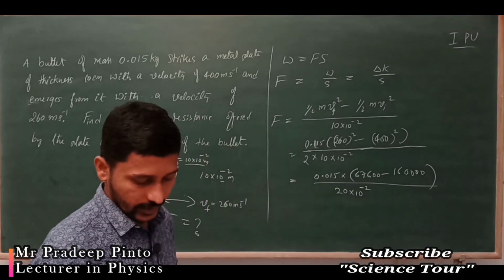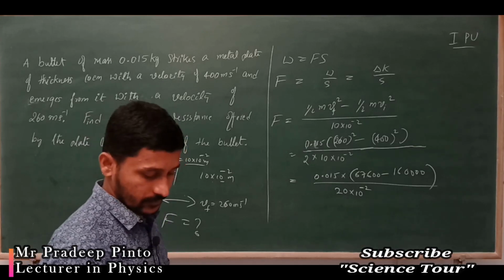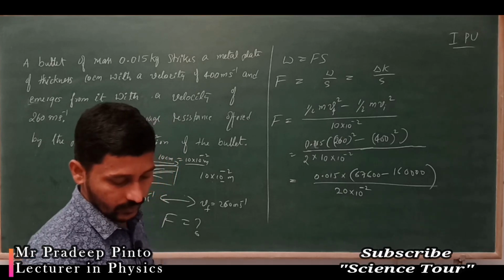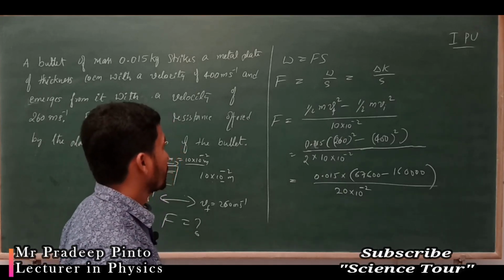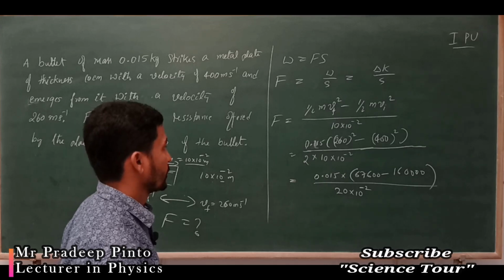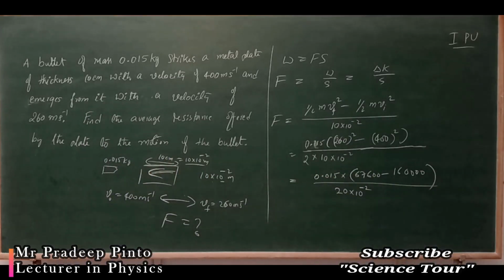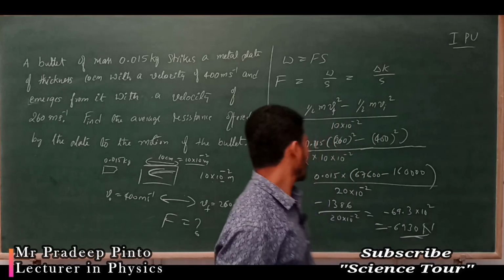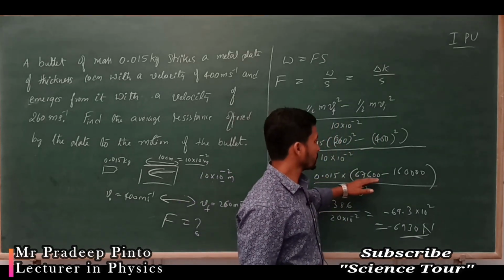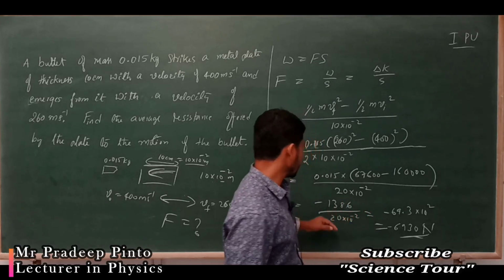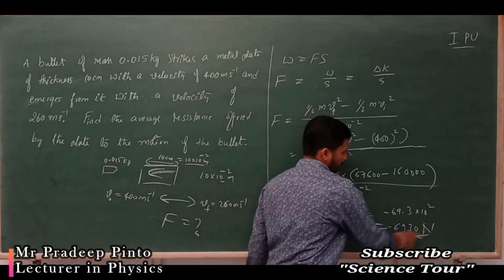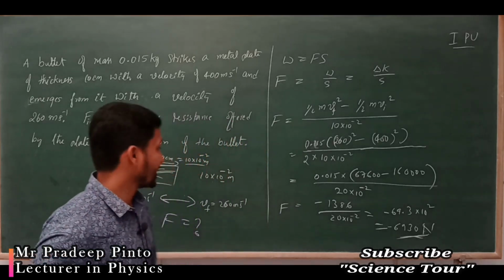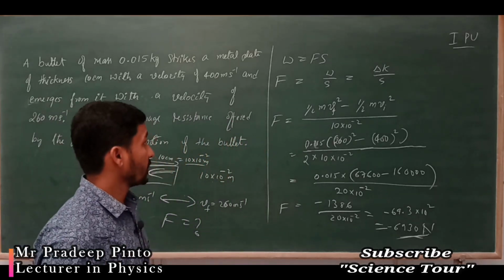Subtracting and dividing, you are going to get negative, minus 6930 Newton, that is the resistive force.